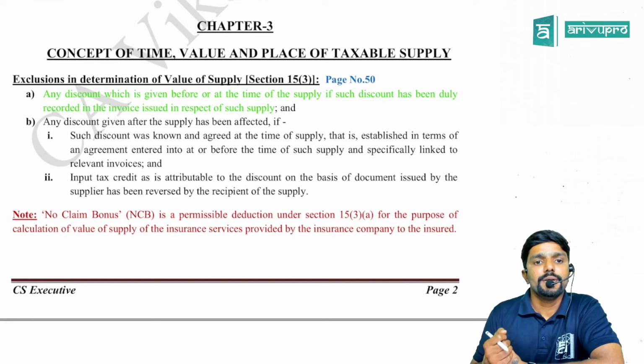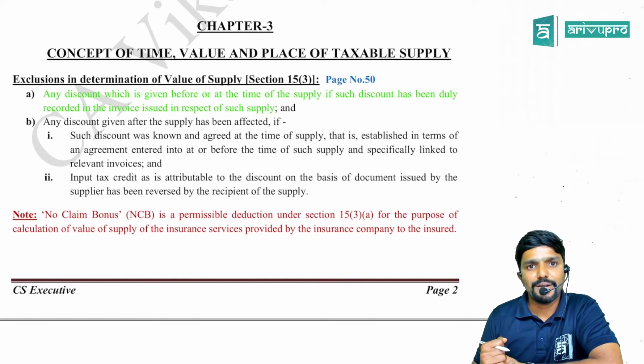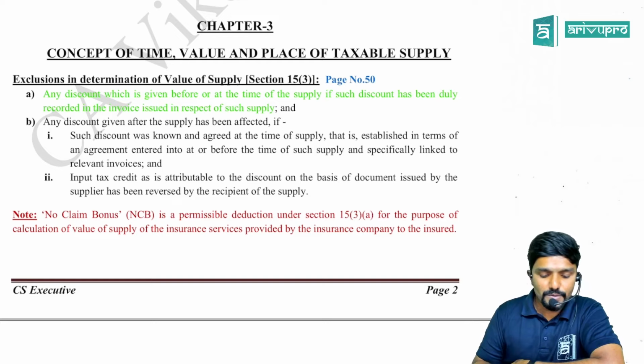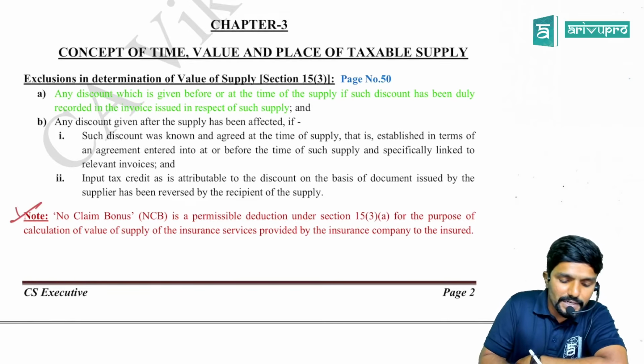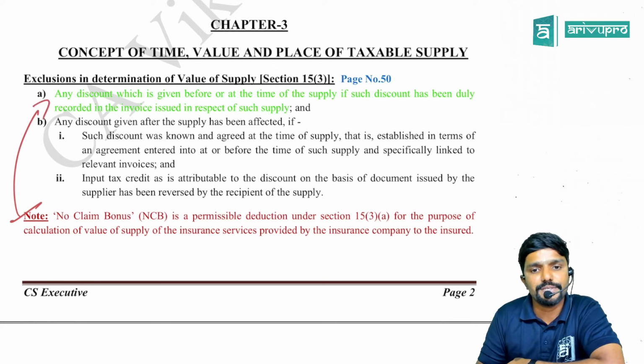Yeah. So here under exclusions, while calculating the value of supply, there are discounts which can be excluded from the value of supply as per section 15 subsection 3, guys. So there is a point given to it with respect to that note. This point is connected to clause A. What is it, sir?